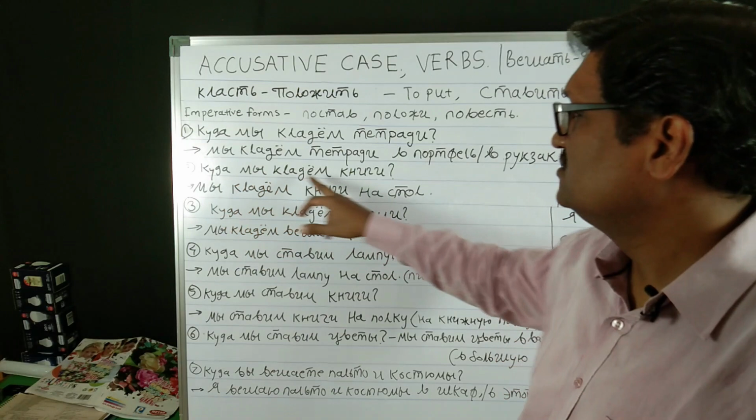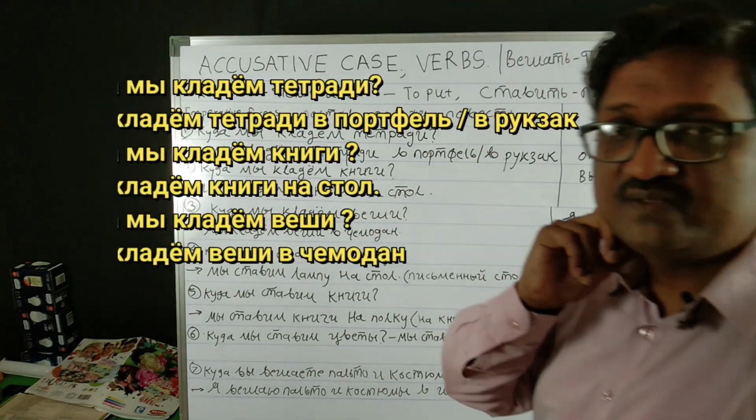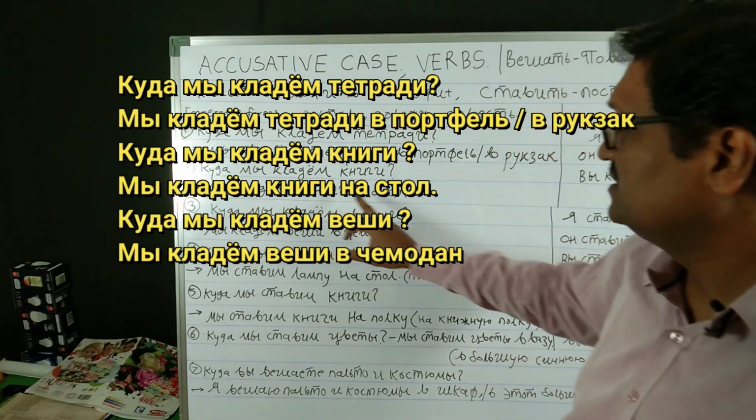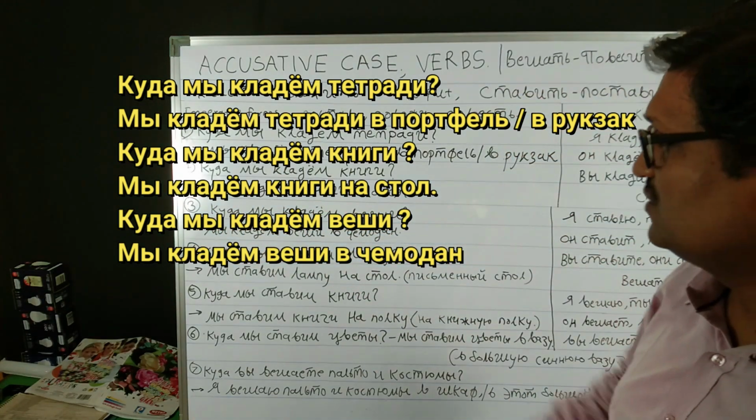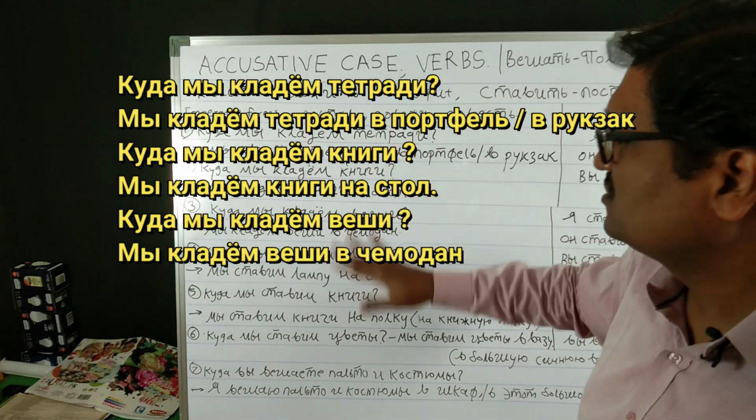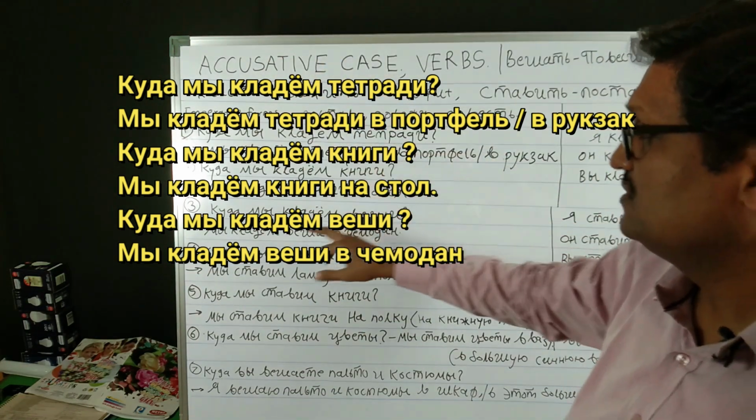Kuda moi kladyom knigi? Knigi again is an inanimate plural, so nothing is going to happen to that in the accusative. Moi kladyom knigi na stol. Stol is again masculine, so it is not getting changed in the accusative.